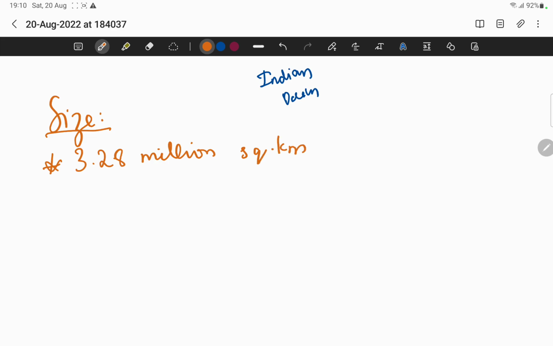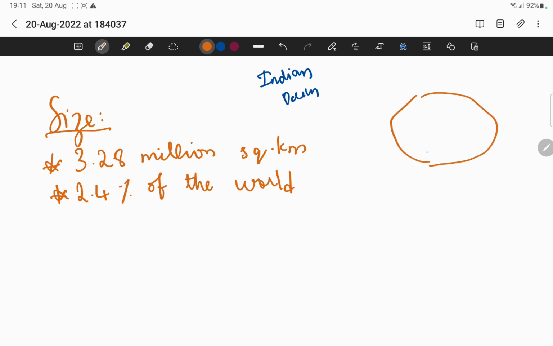Okay, and India occupies 2.4% of the total geographical area of the world. Means if you just see on the world map, India occupies 2.4% of land on the world map. Okay, that is a very interesting point, because